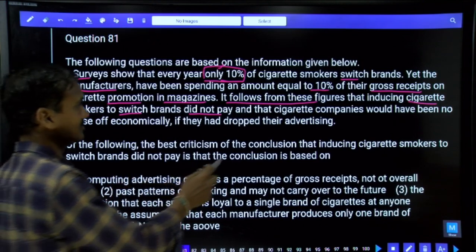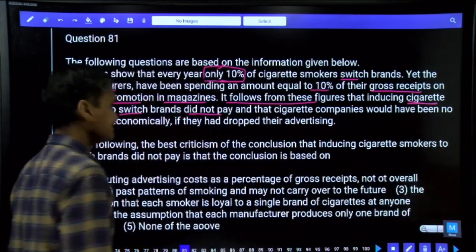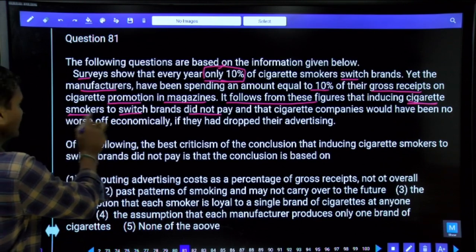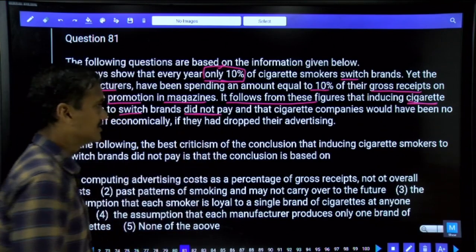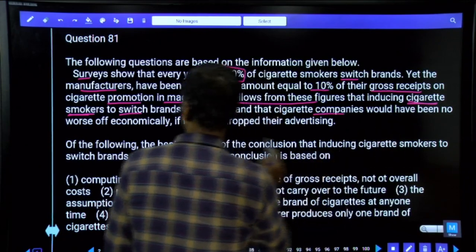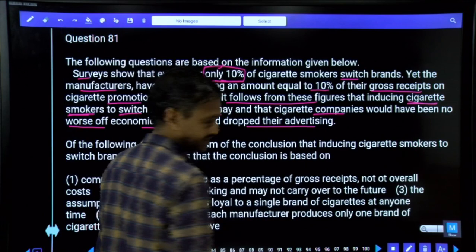That's what he's talking about. It follows from these figures that inducing, that means now forcing these persons or cigarette smokers to switch their brands did not pay. They did not pay. Why did they not pay? And that cigarette companies would have been no worse off economically if they had dropped their advertising.